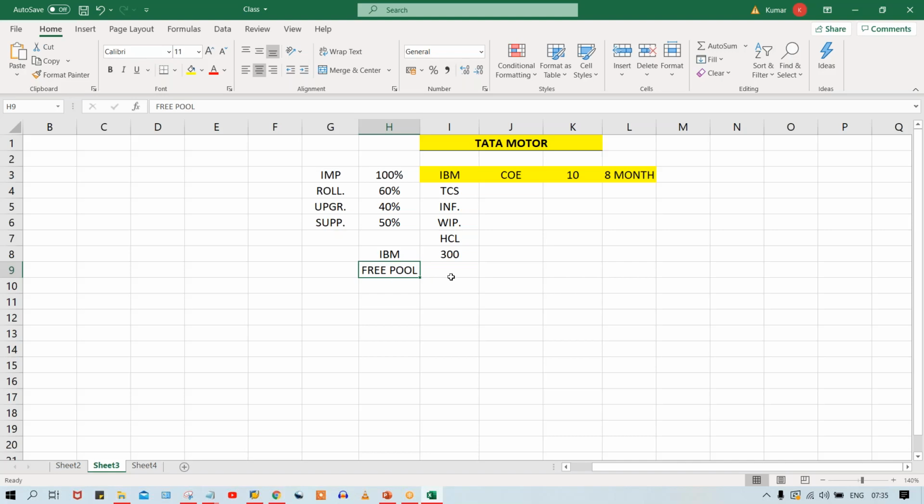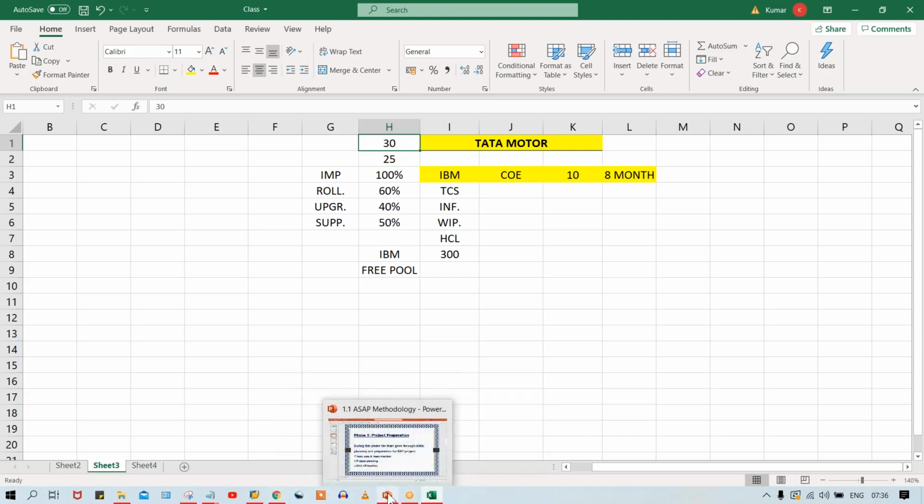So from the free pool, how many candidates are required, guys, for this implementation? Let's suppose 30 candidates are required. From the free pool, the project manager got only 25 candidates. What about the remaining 5? So they have to go for external recruitment. External recruitment means these remaining 5 candidates are going to be hired from outside. They will check the profiles on job portals and then they'll take the interview and they're going to hire those 5 resources, right? So a team of 30 people is now ready.